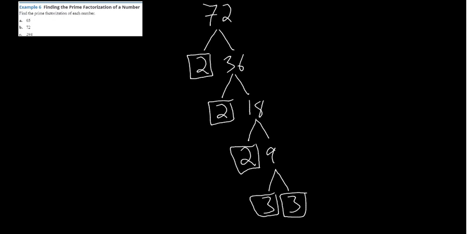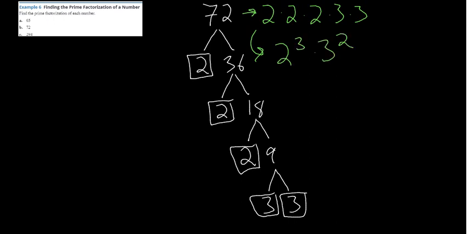So what this tells me is 2 times 2 times 2 times 3 times 3. That's the last time I'm going to write it like that. Instead, I'm going to count them out. Notice how I wrote 2 times 2 times 2. From now on, I'm going to write simply 2 cubed times 3 squared, because there are three 2s and two 3s. That's the prime factorization of 72.